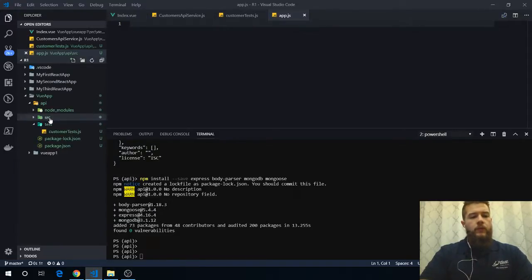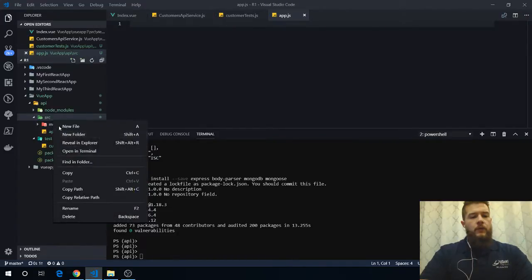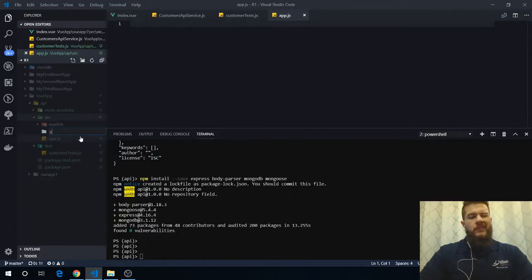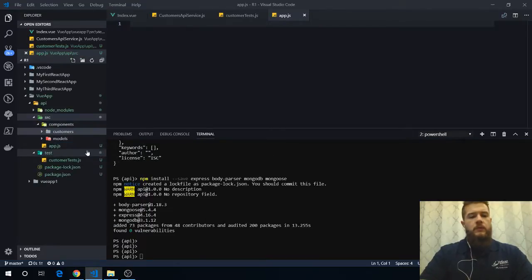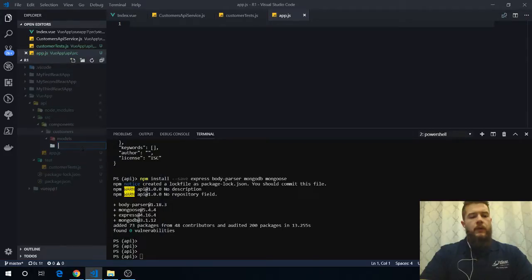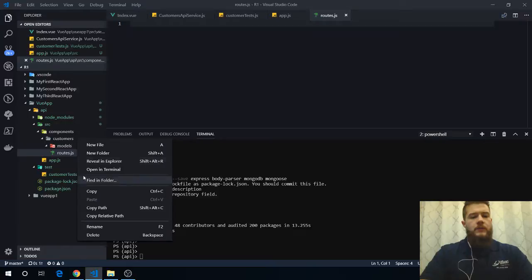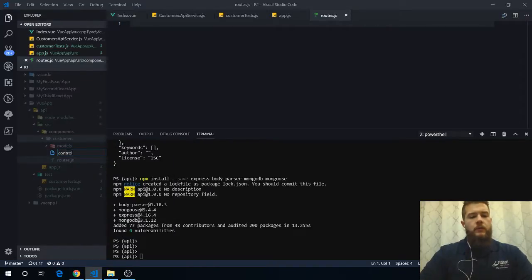models, and we'll do, actually, no, we're going to do a new folder for components. Modules or components? Components, I guess. We'll do components. Models and site components, a new folder, customers. I can go inside customers, and we'll do a new file. Whoops. New file routes.js. You can see I like to split a lot of this up.